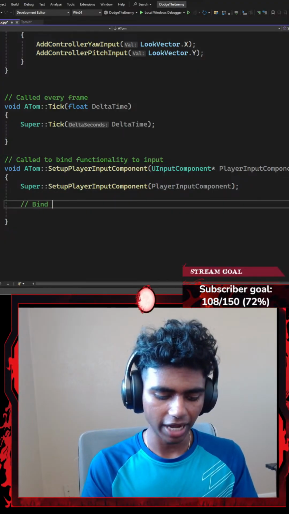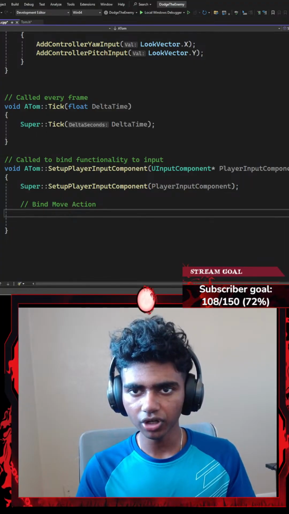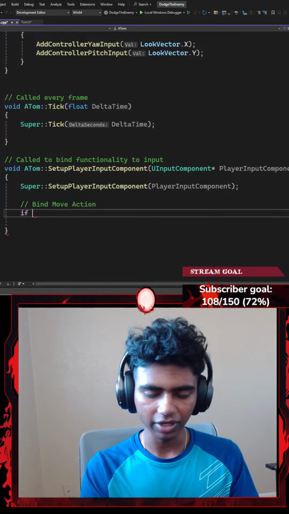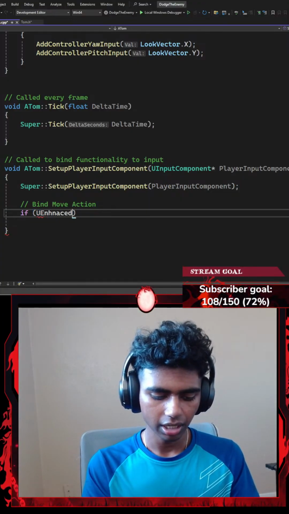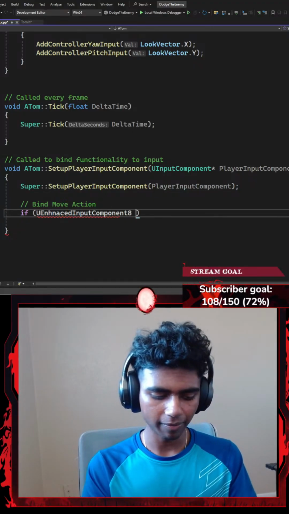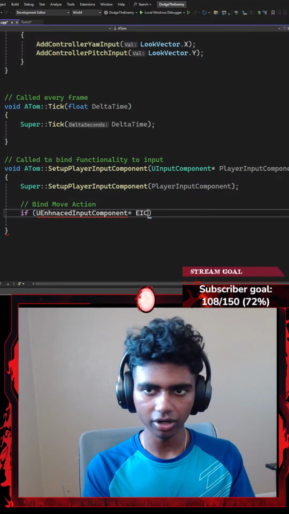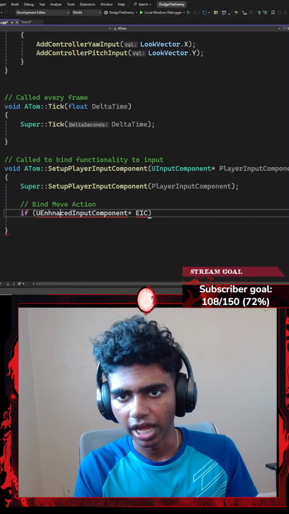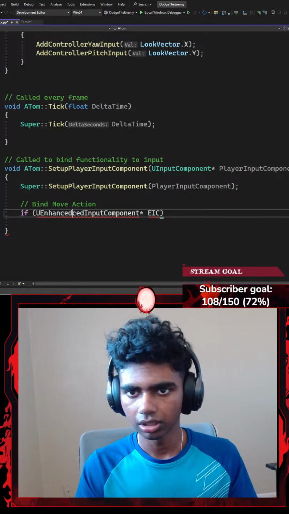So I'm going to firstly bind my move action. Let's go with bind move action, in which I'm going to add an if statement that checks something. I'm going to go with if my UEnhancedInputComponent, which is going to be represented by a pointer of EIC. And I think I spelled enhanced wrong. That's going to be ENHANCED.